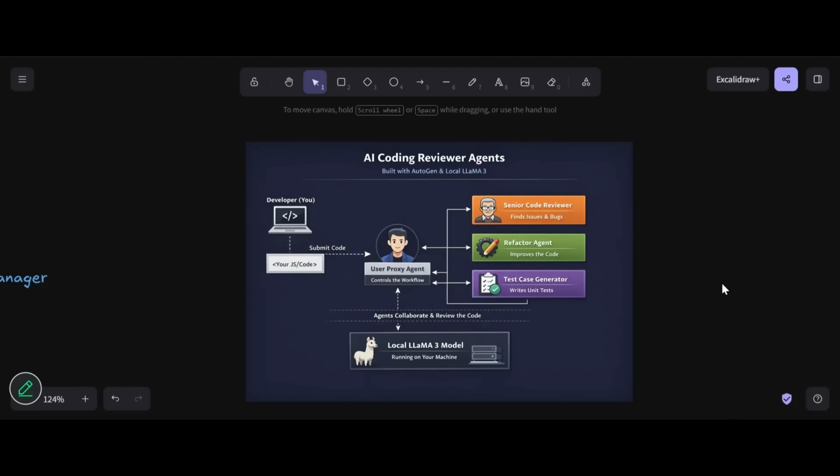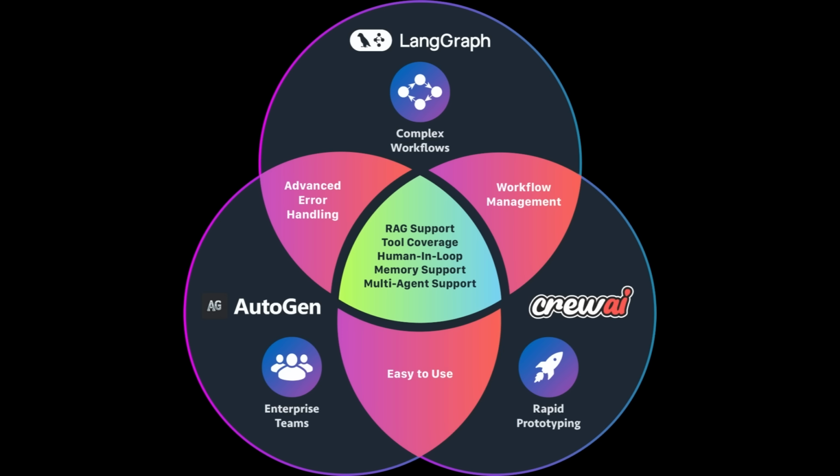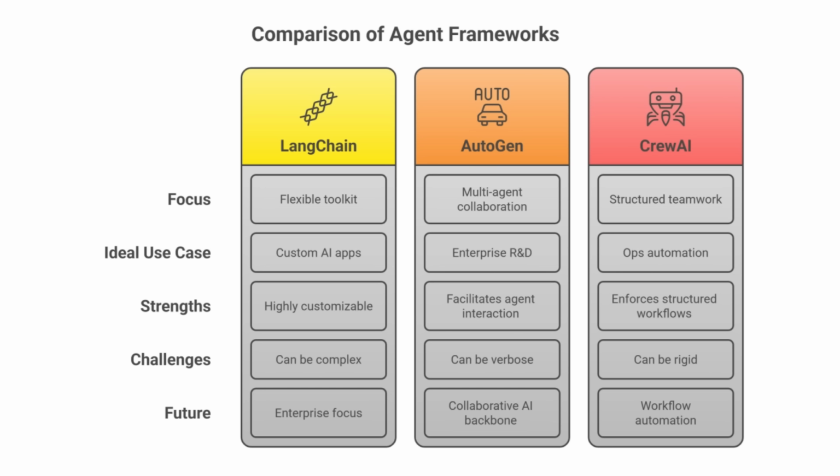And while I am talking about this, if a question comes to your mind that how different is it from LangChain, LangGraph, or CrewAI, you are not alone. This is a natural question that arises, and I am going to make a dedicated video on the comparison of these frameworks. For now, let's understand that LangChain specializes in pipelines and tools. CrewAI is for opinionated agent roles. AutoGen is flexible and focuses on conversation. AutoGen feels closer to how humans actually collaborate.